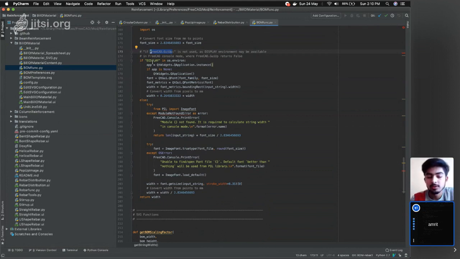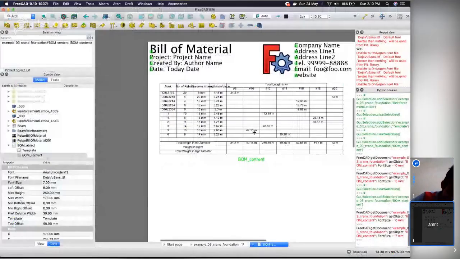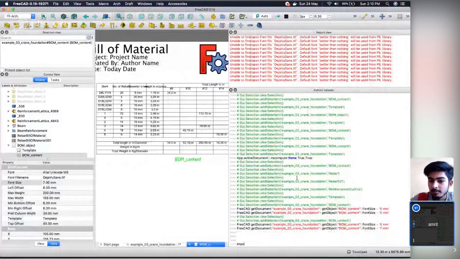So I am not sure here. So it means this stuff is not working. Yeah, this stuff is not executing. Instead, the else part is executing here. Let's try import OS.